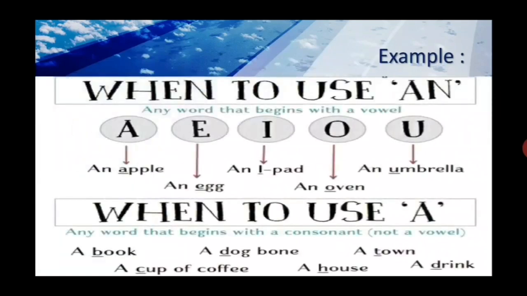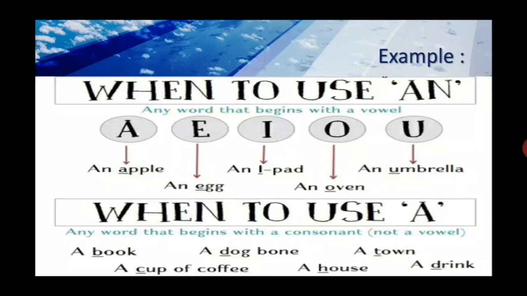When to use an. Any word that begins with a vowel sound, not only vowel letter. I'll give you examples, but here the examples are only vowel letters. Okay, look here. Apple, egg, iPad, oven, umbrella. In each and every one of these nouns, the pronunciation starts with a vowel sound. So that's why here we use an, because here it refers to only one oven, one egg, one iPad. That's fine.